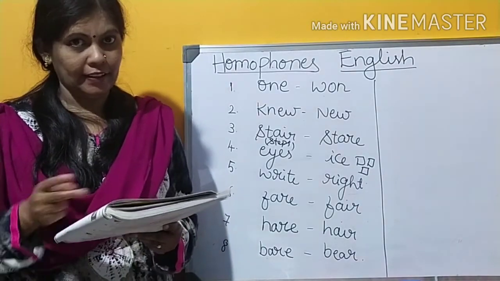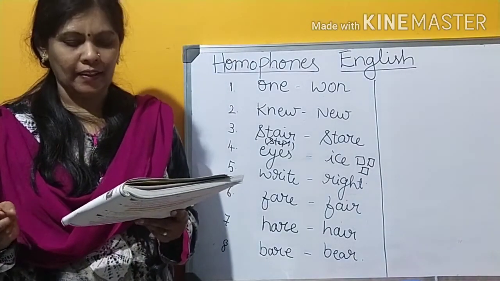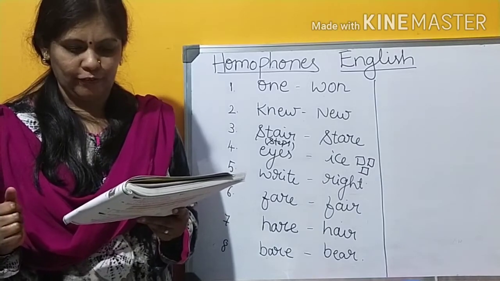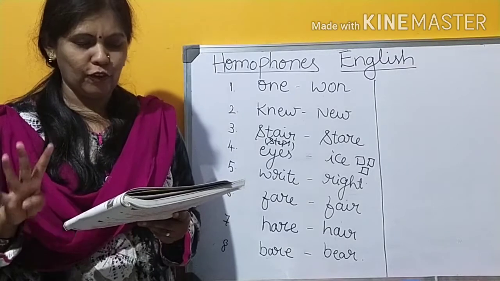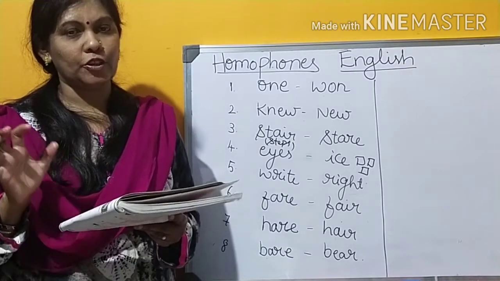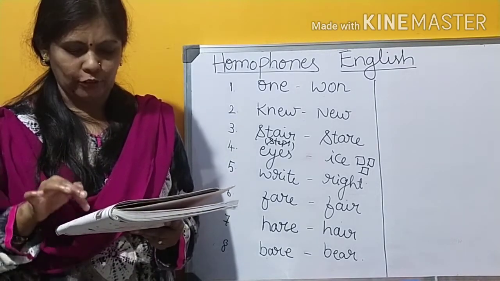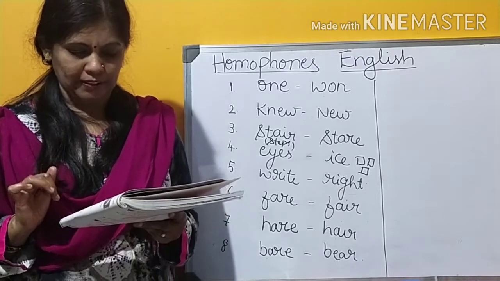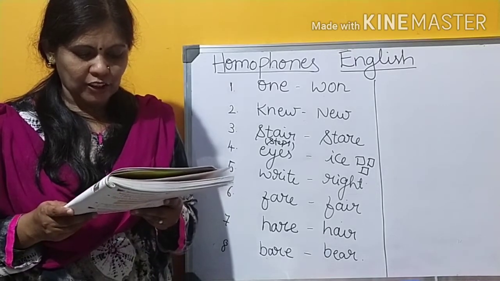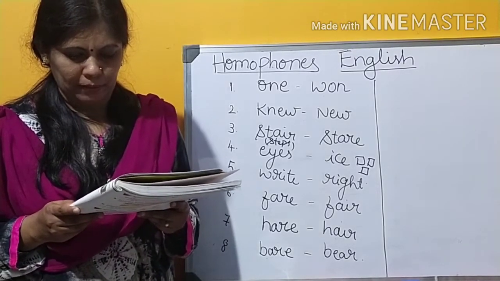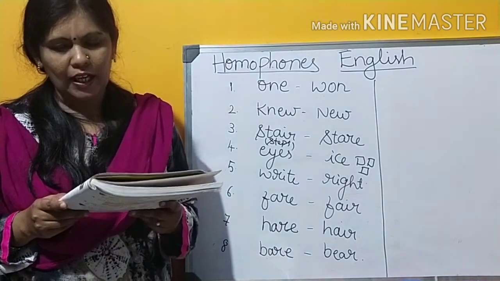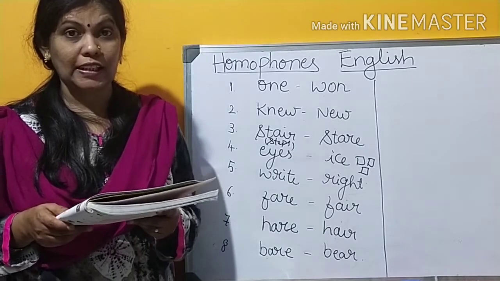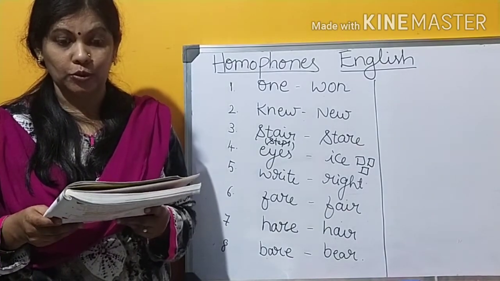Stair, stare, I have explained. Hare, hair, fare, fair, bare and bear. And they have given 4 fill in the blanks. The correct word you have to use in the blanks. First one, it is rude to dash at people. It makes them feel uncomfortable. Which stare do we have to use?